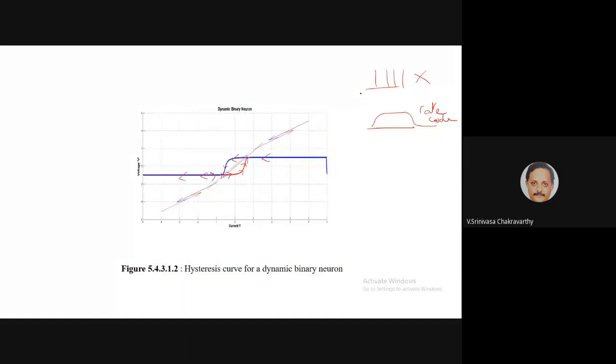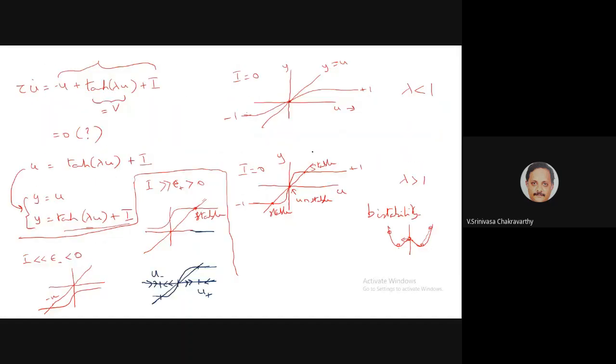Okay, so now one more interesting property. We said that when I is a sufficiently high positive value, you get a single stable point. When I is a sufficiently large negative value, you get a single negative stable point. But when I is in some intermediate range, right, you'll have 3 intersection points and therefore 2 stable points. So depending upon the initial condition, you might go to u plus or u minus.